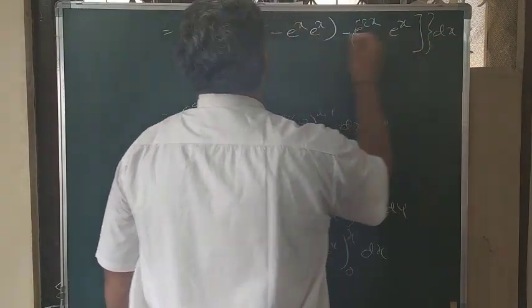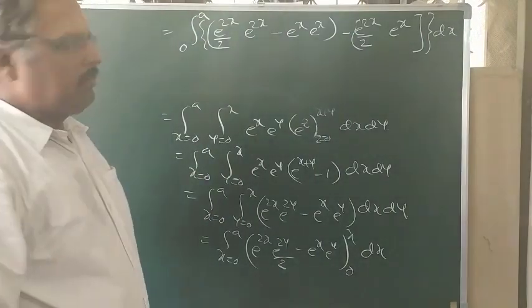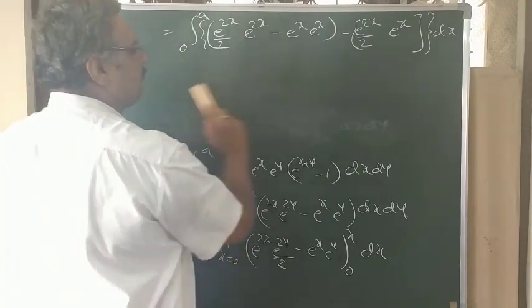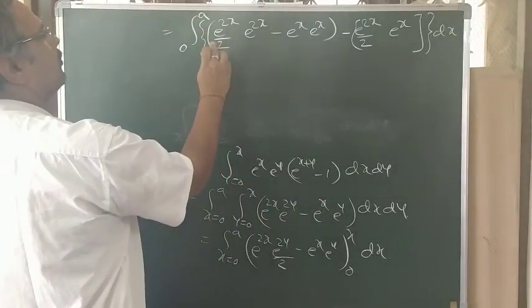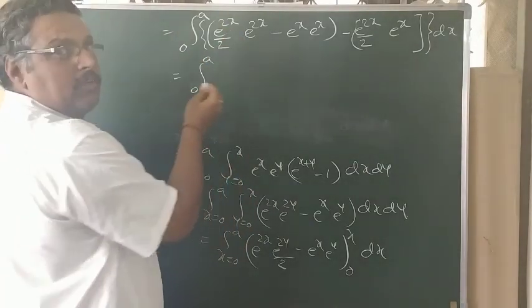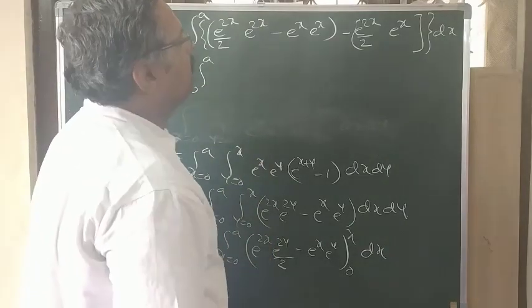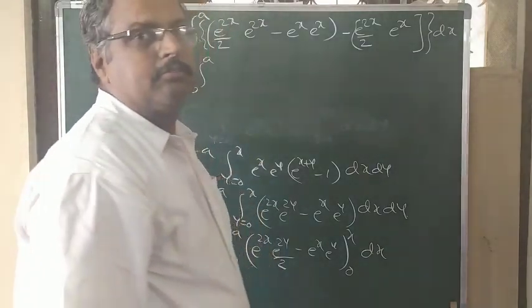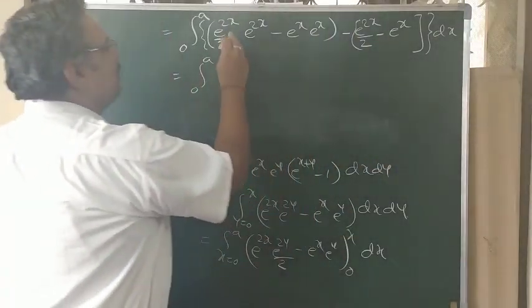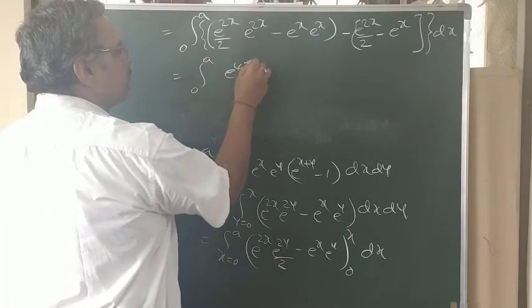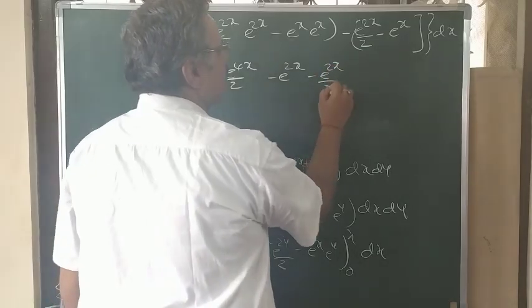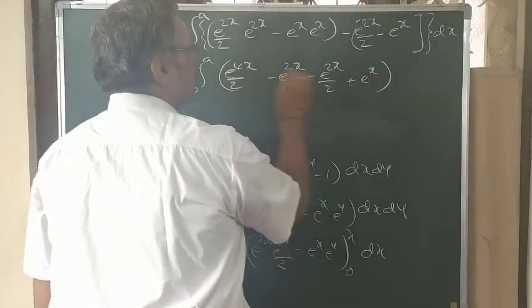Now observe, this is nothing but integral 0 to a e power 2x into e power 2x is e power 4x by 2, minus e power 2x by 2 plus e power x.